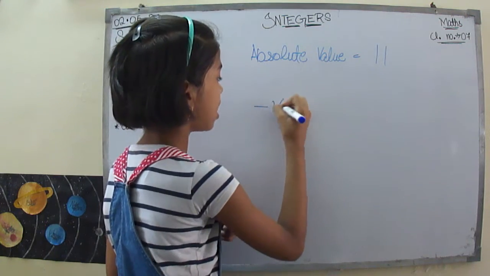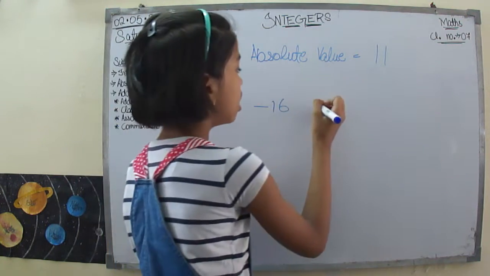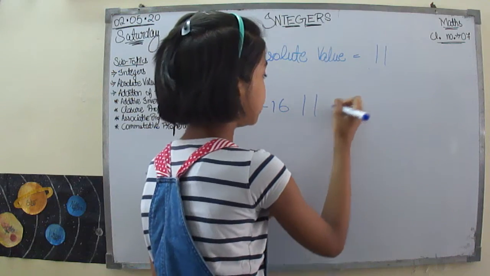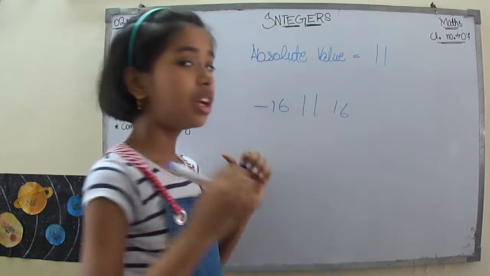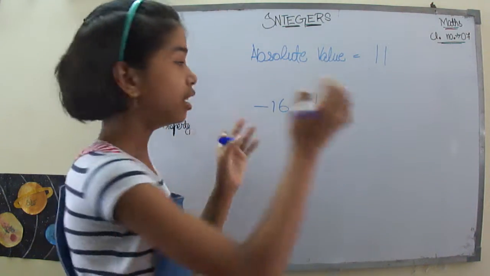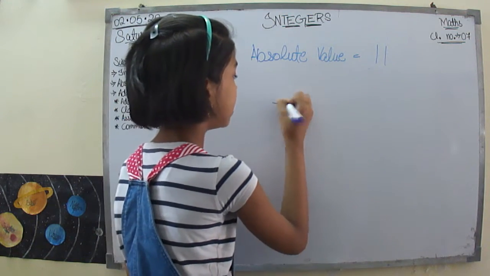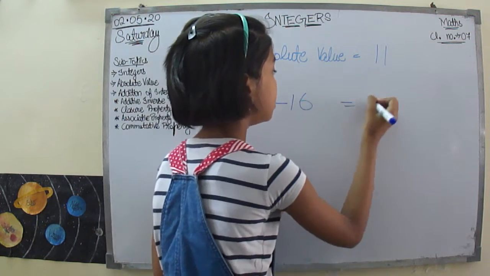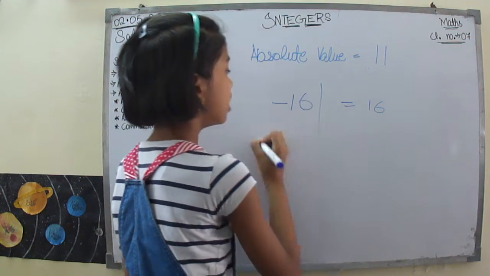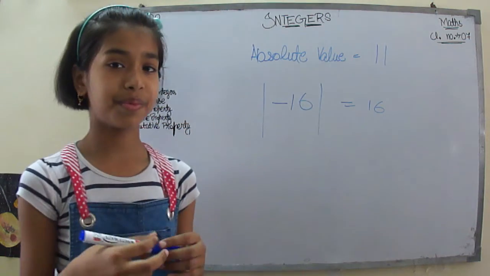I have to represent -16, so I will not write it like this. How to write this? I have to write it something like this: -16 is equal to 16 with the vertical lines over here.